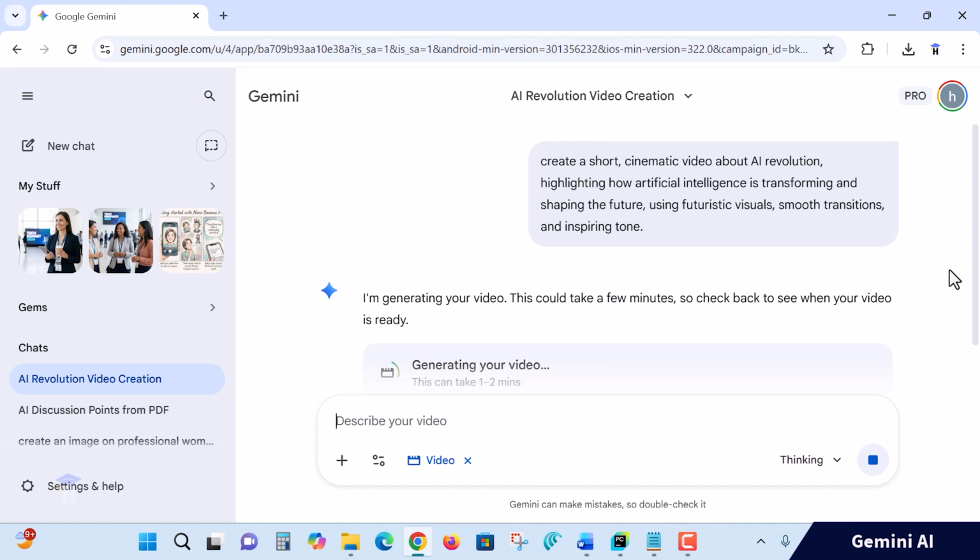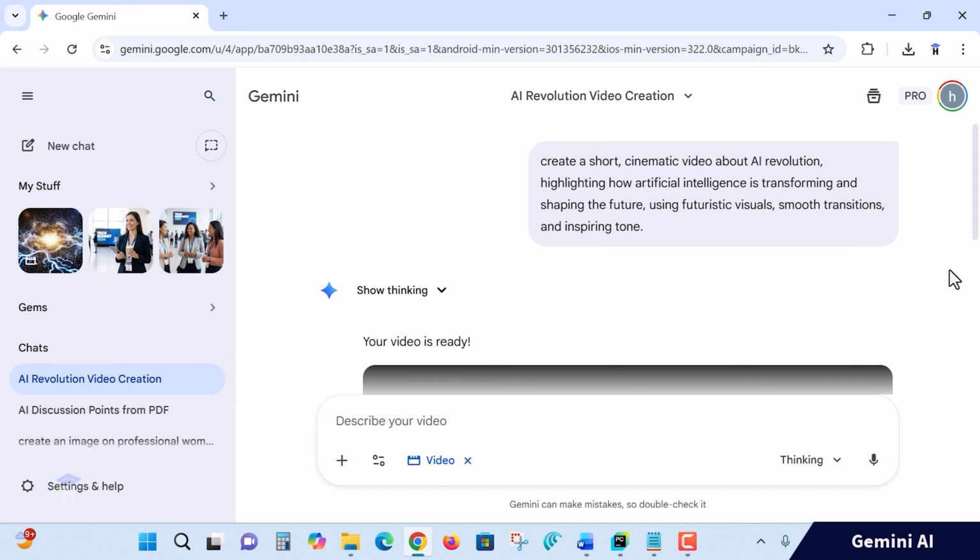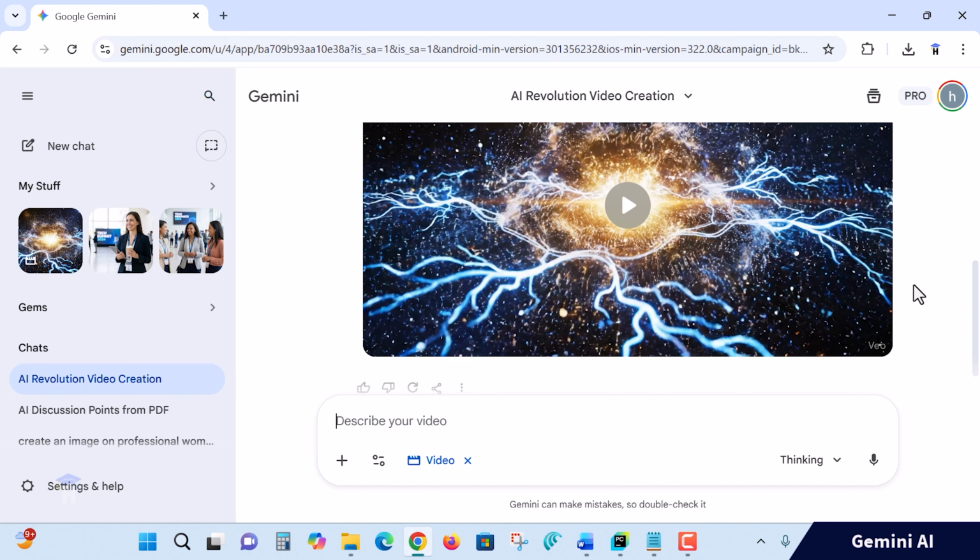So I am taking artificial intelligence transforming and shaping the future. Such a keyword I have taken for better understanding in a single concept. Future using futuristic visuals, smooth transitions, inspiring tone. This you can apply for many of the things.